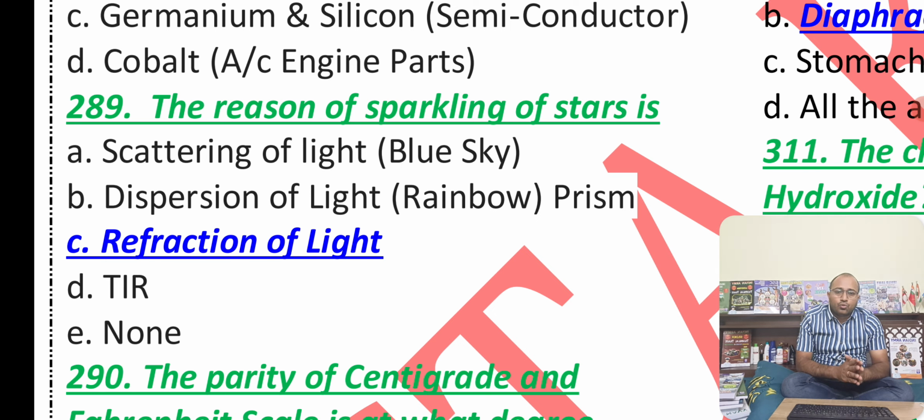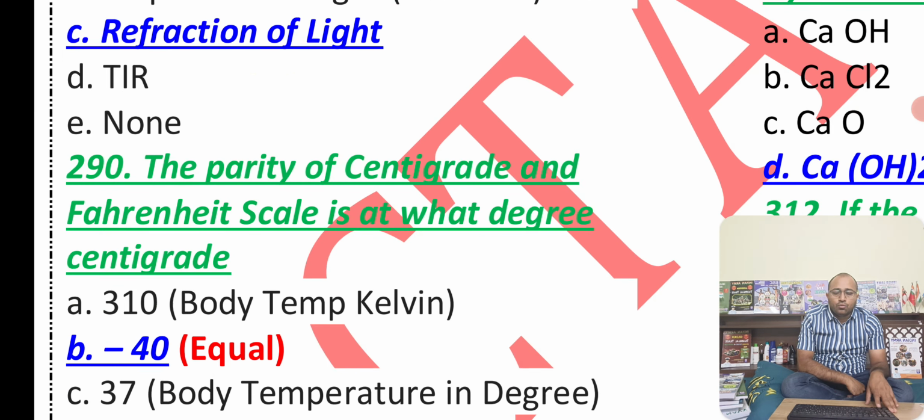So that can be seen on a prism. So it is one example. Even the example of a rainbow is also a dispersion example.